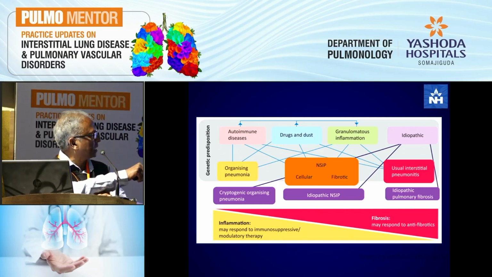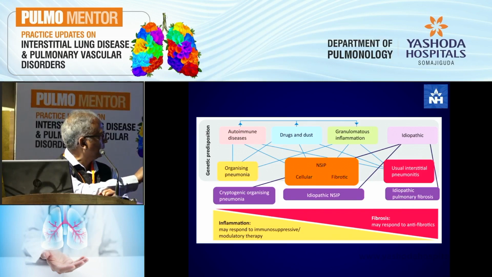On the top, you have the etiologies. But remember that every etiology can result in these patterns of disease that we are seeing. So for example, autoimmune disease, when it produces an organizing pneumonia, can also lead to an NSIP pattern, which can be either cellular or fibrotic, or it can even lead to a UIP pattern, as occurs very often in rheumatoid arthritis.